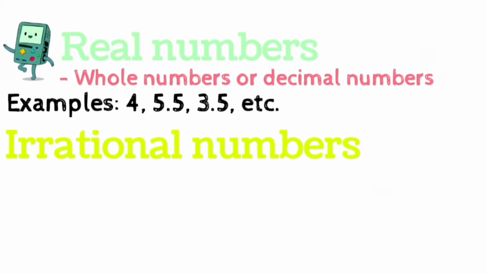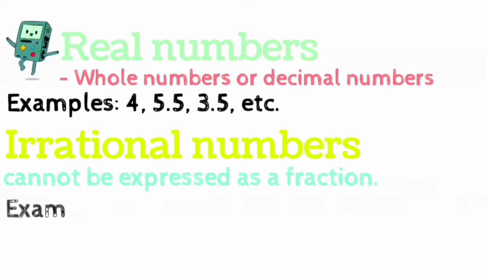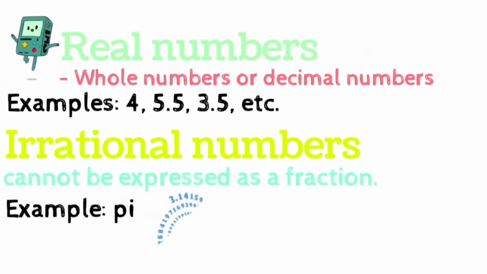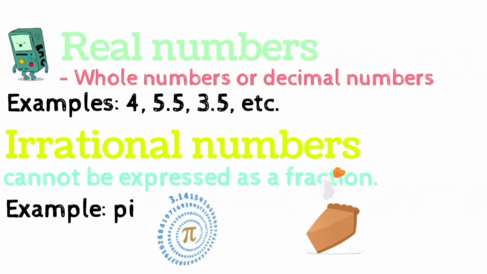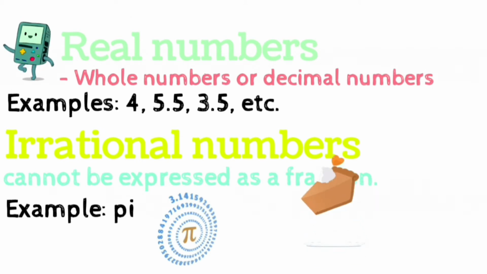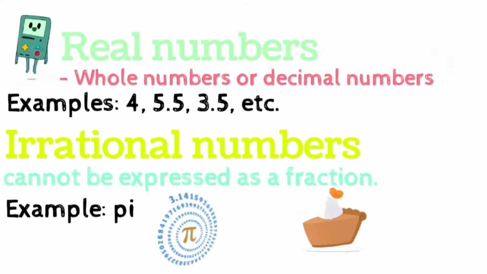So if there are rational numbers, then there must be irrational numbers. Irrational numbers are numbers that cannot be expressed as a fraction. For example, pi. Now guys, I'm not talking about the pie that you eat. I'm talking about pi. Pi as in 3.142. This cannot be represented as a fraction because the number continues on and on into infinity.